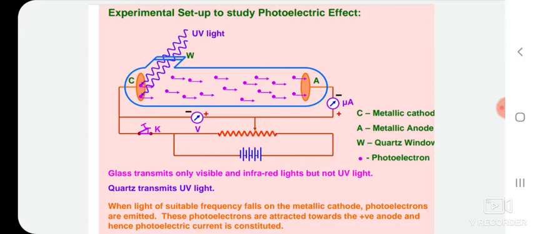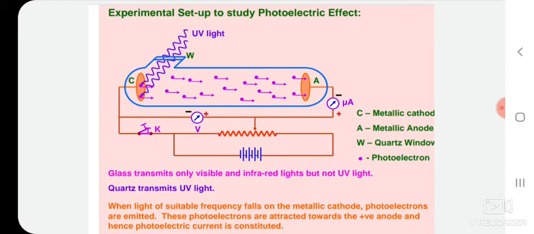The electrodes are enclosed in an evacuated glass tube so that photoelectrons do not lose their kinetic energy in collisions with air molecules in the space between the electrodes. That is why we are using an evacuated glass tube. When the target material is not exposed to the radiation, no current is registered in this circuit because the circuit is broken.